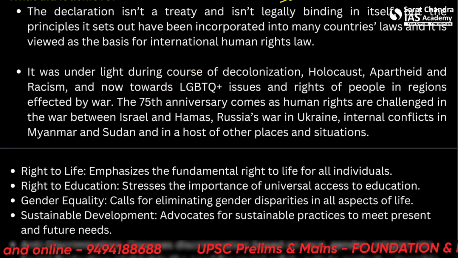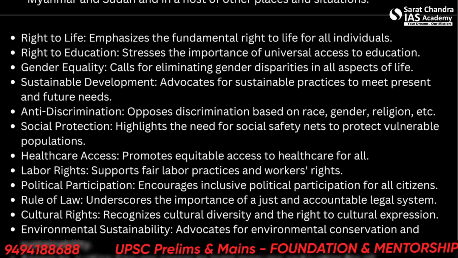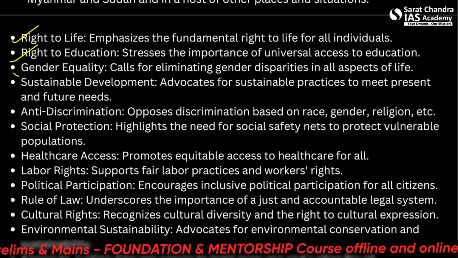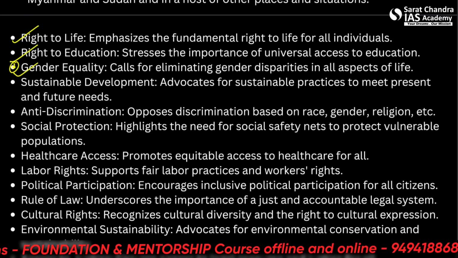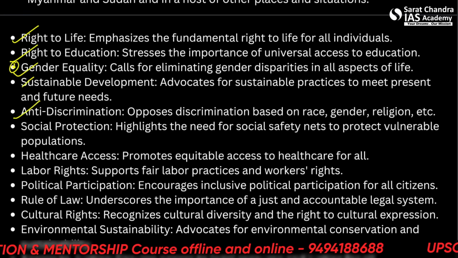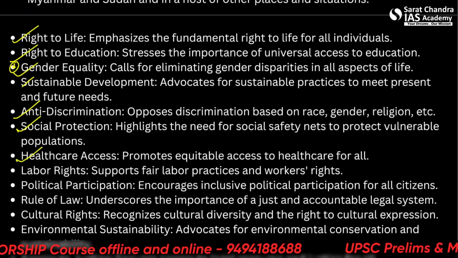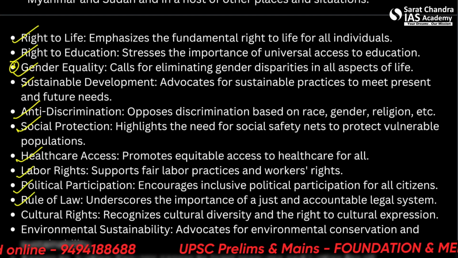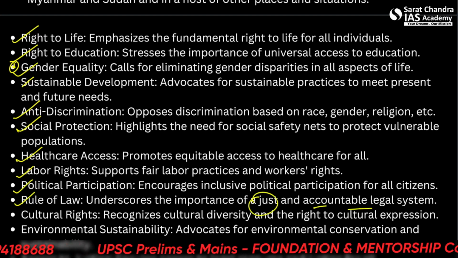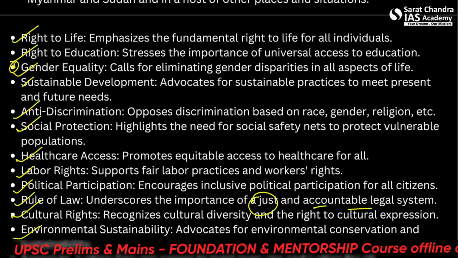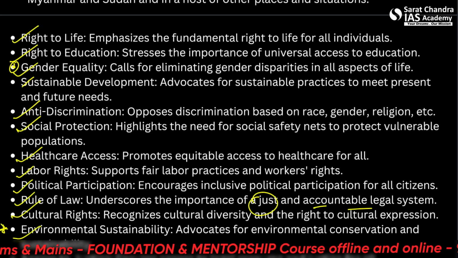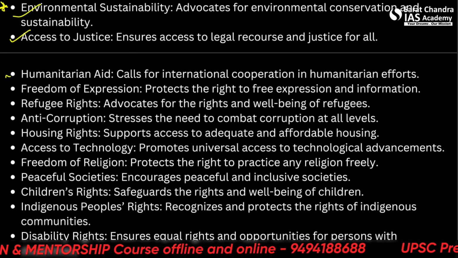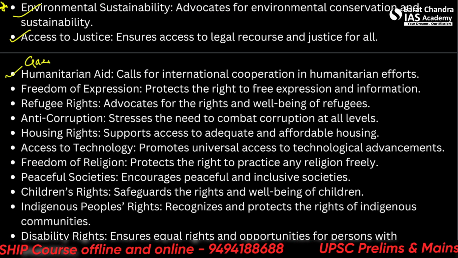Okay, let's move forward and very quickly see all these articles. So the articles are right to life, right to education, about gender equality. This is very important. Sustainable development is again important. Anti-discrimination, social protection, healthcare access, labor rights, political participation, rule of law. So this underscores the importance of just and accountable legal systems. Cultural rights, environmental sustainability. This is again very, very important. And access to justice. Humanitarian aid. This is again very important right now, highlighted in the Gaza situation.